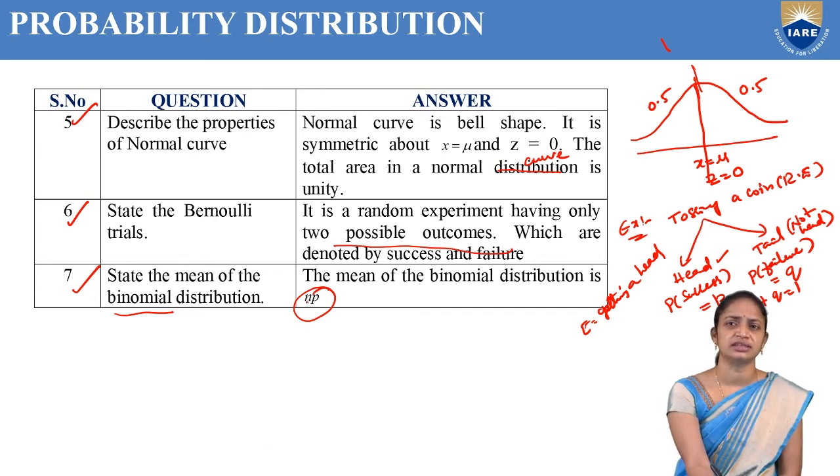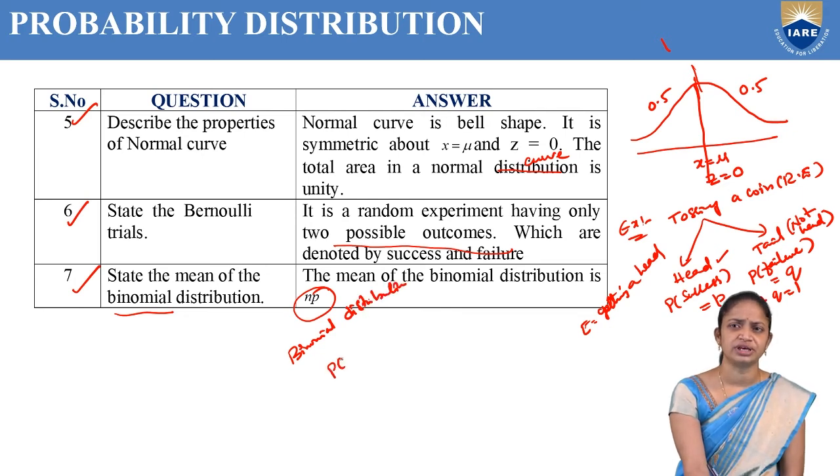Here n is the number of trials and p is the probability of success. The binomial distribution formula is P of X equal to x, that is nCx p power x q power n minus x, where x is from 0 to n.